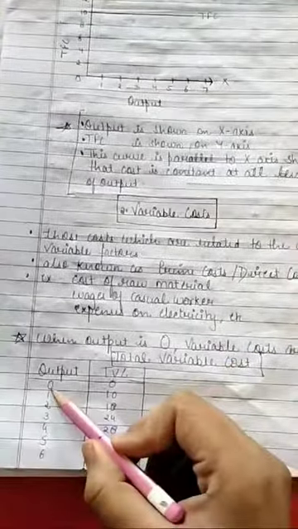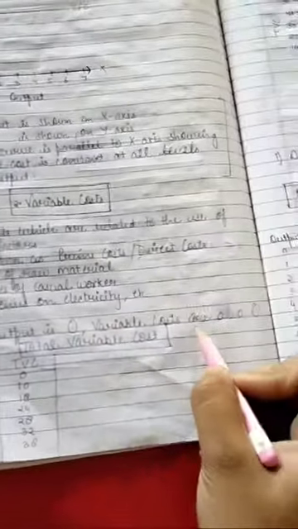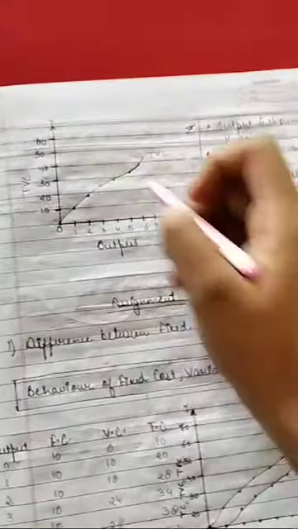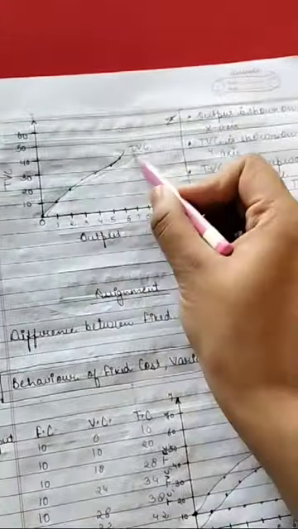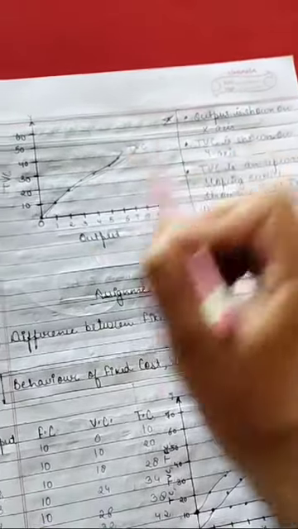So when output is 0, variable cost is also 0. So at 0, TVC is 0. TVC stands for total variable cost. At 1, it is 10. We have made a table like this, and out of this table we have made a curve and flow chart graph of this.